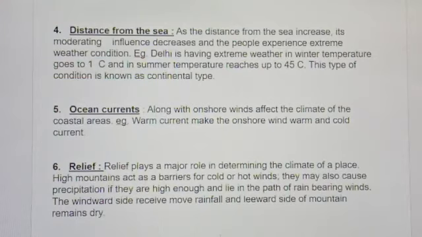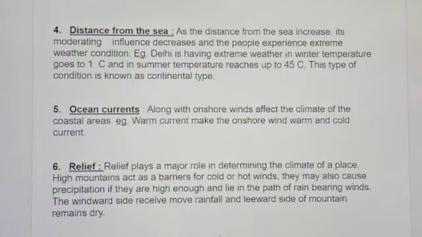Now come to the next, distance from sea. As the distance from sea increases, its moderating influence decreases and people experience extreme weather conditions. For example, Delhi has extreme weather. It means in winter temperature goes down to 1 degree Celsius and in summer temperature reaches up to 45 degrees Celsius. This type of condition is known as continental type.